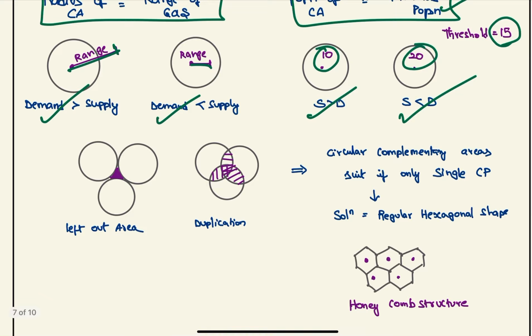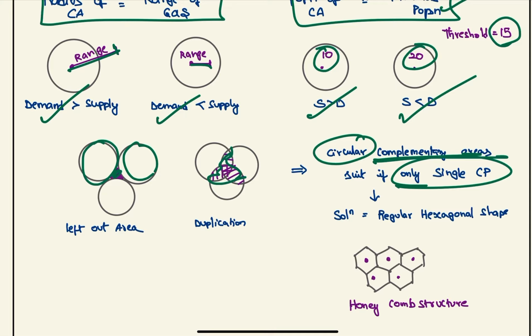Next, if we consider circular complementary areas, this will be left out area, and if they are overlapping, this will be area of duplication. Therefore, circular complementary areas will be only applicable if there is only one single CP, or else we will use regular hexagonal shapes. So this is the honeycomb structure, which is the best shape for this.